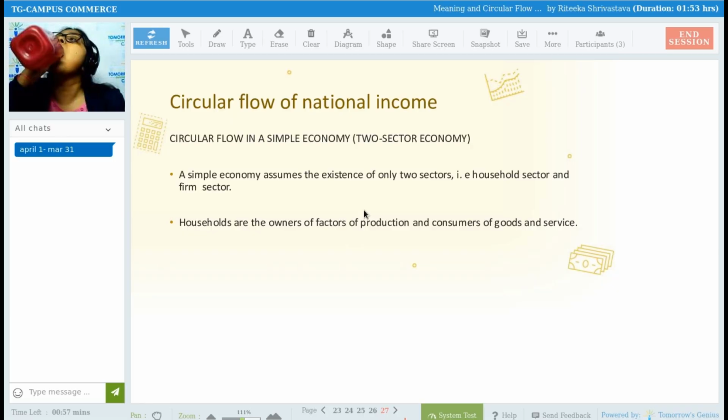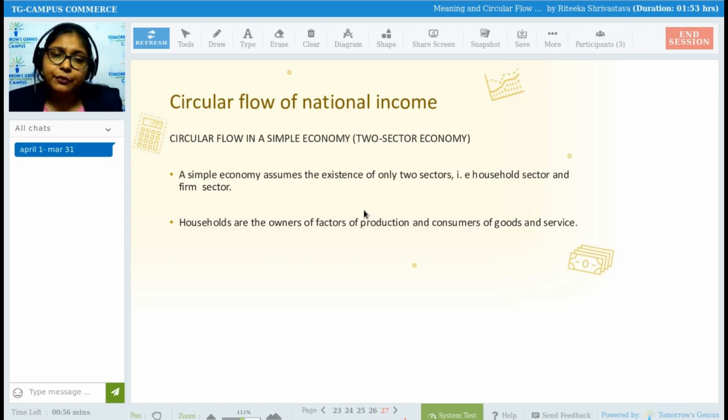Give a read to these 2 points. Read it carefully. Done?